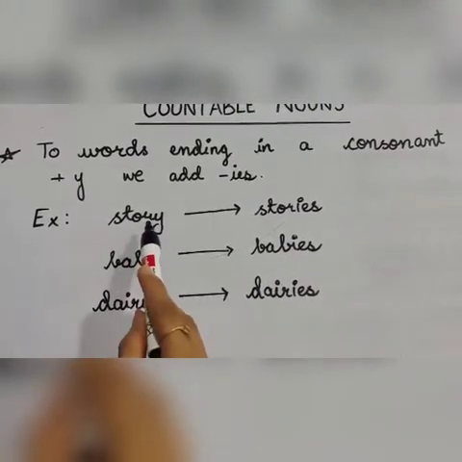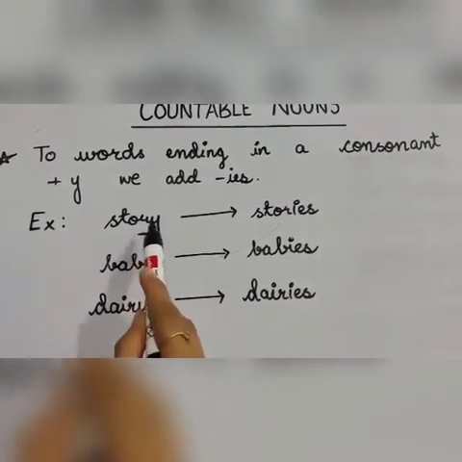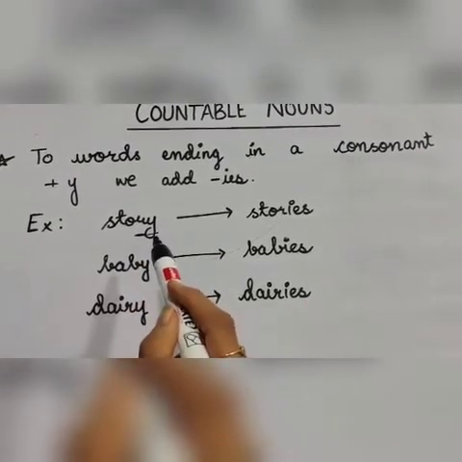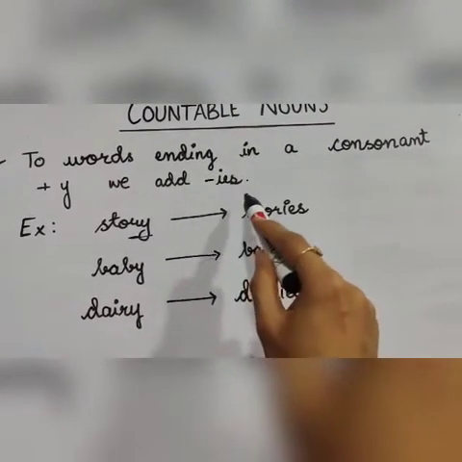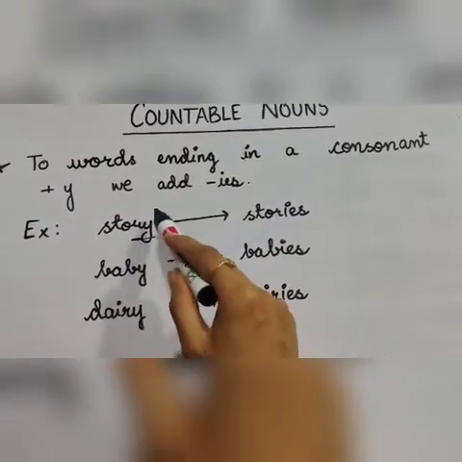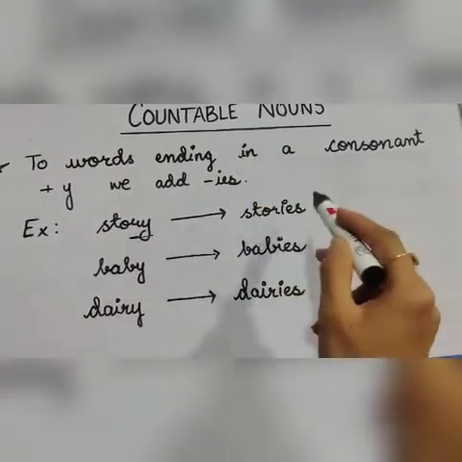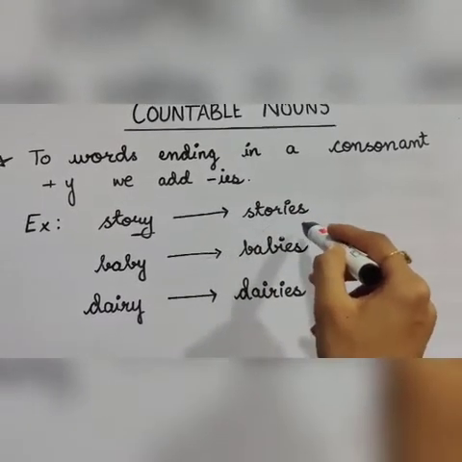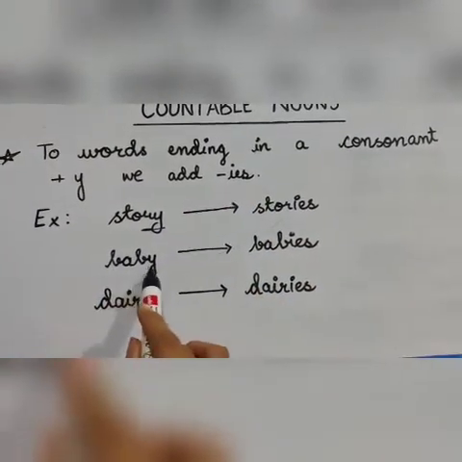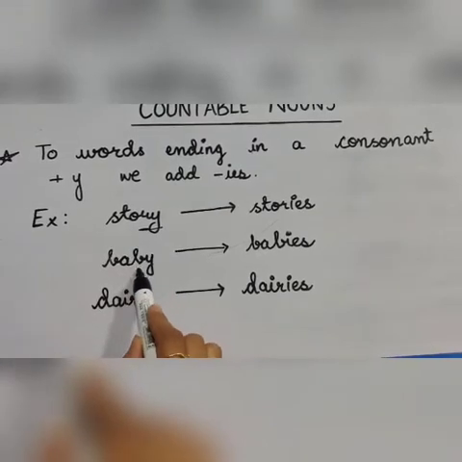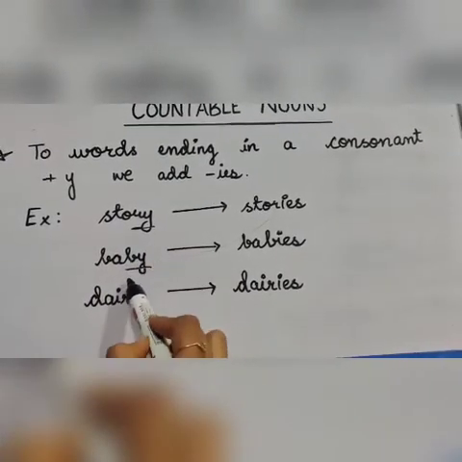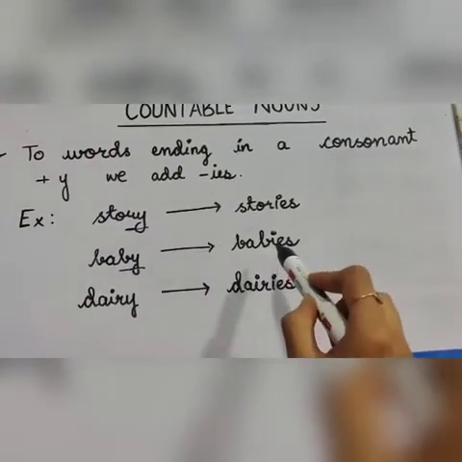Story. This word is ending with R, that is a consonant, and Y. So what we will do to make it plural, we will add IES. First in this we will remove Y and then we will add IES. So the word becomes stories. Next, baby. This word is ending with B and Y. So we will remove this Y and add IES.